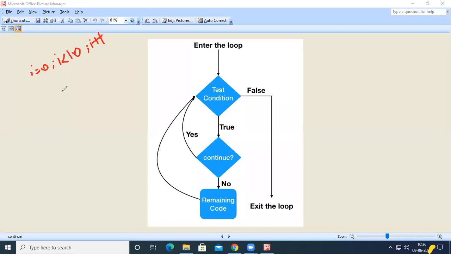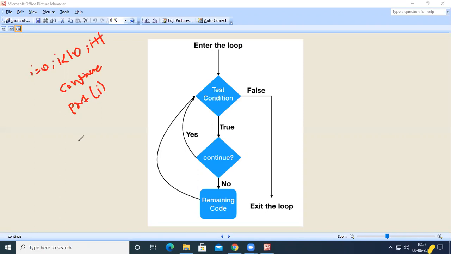if I write something called continue here, and after writing continue, if I print the value of I, nothing will be printed on the output screen.